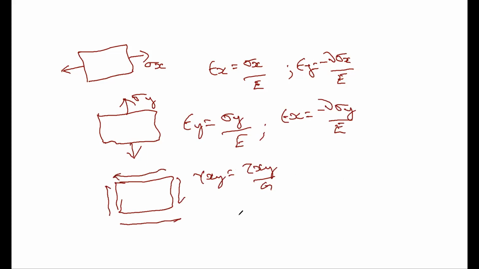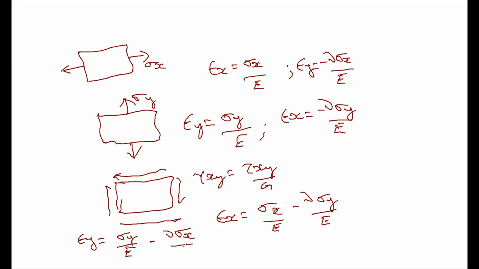Now if you combine everything, case 1 plus case 2 plus case 3, what will epsilon x be equal to? It will be sigma x by E minus nu times sigma y by E. What will epsilon y be equal to? Sigma y by E minus nu times sigma x by E. What will gamma xy be? It will be the same, tau xy by G.